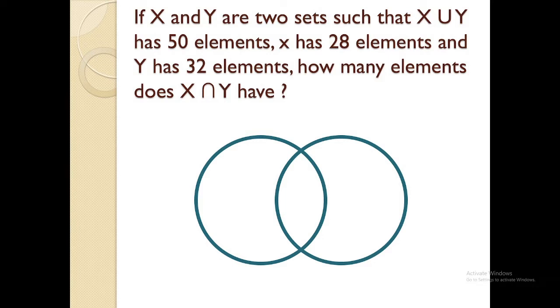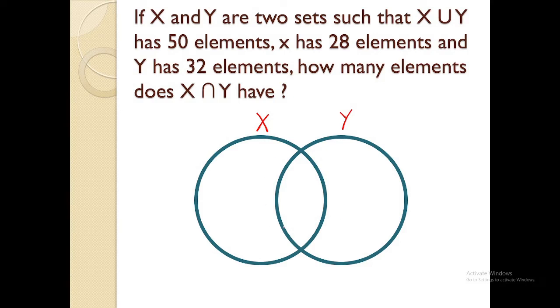Now, let's have our first problem for this session. If X and Y are two sets, such that X union Y has 50 elements, so take note, the union of X and Y has 50 elements. So example, this is X and Y. If I'm gonna be having all the elements for X and Y, it's a total of 50 elements. X has 28 elements. Y has 32 elements. Sir, if I'm gonna add 28 and 32, it exceeds 50, sir. So, meaning, these 28 and 32 are elements found in both X and Y.